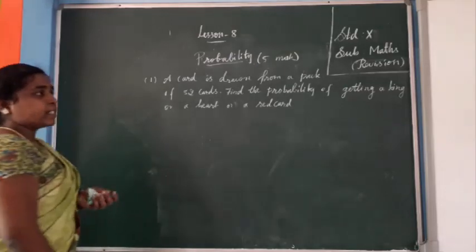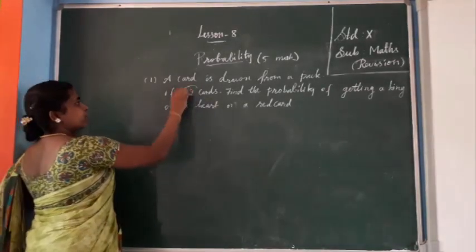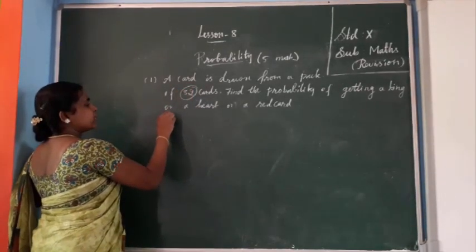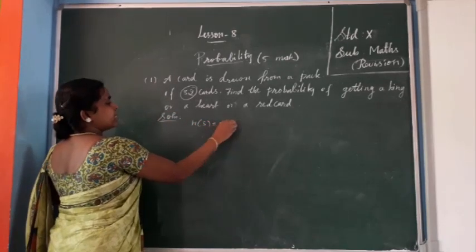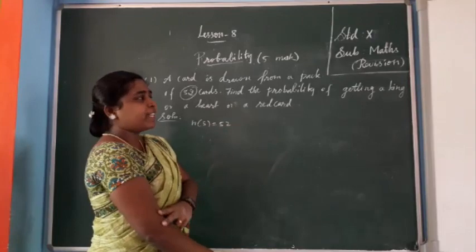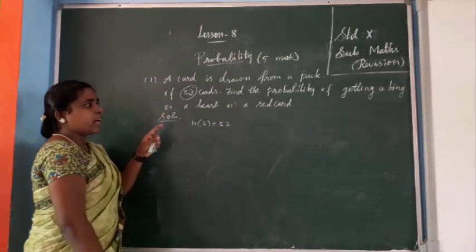A card is drawn from a pack of 52 cards. So you know the number of cards is 52. So n of S equal to 52. Next, find the probability of getting a king or a heart or a red card.